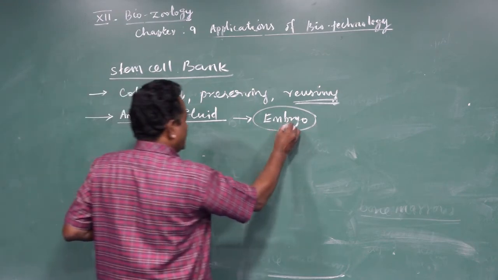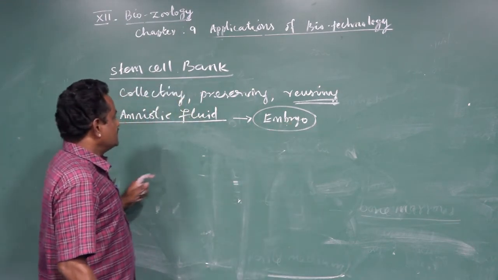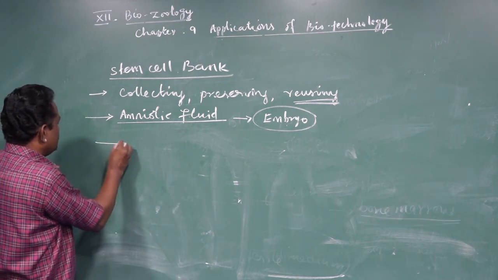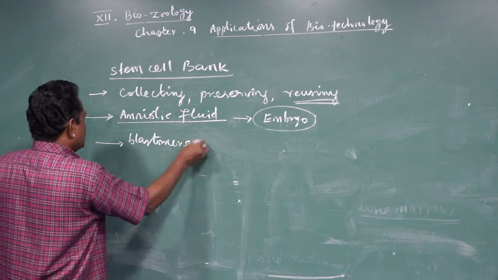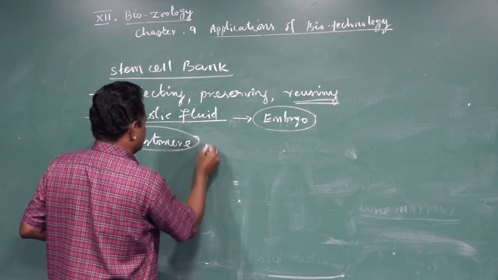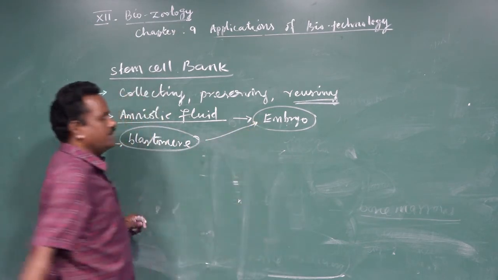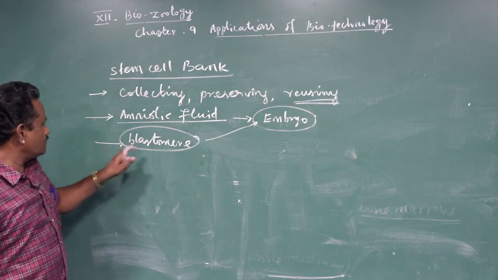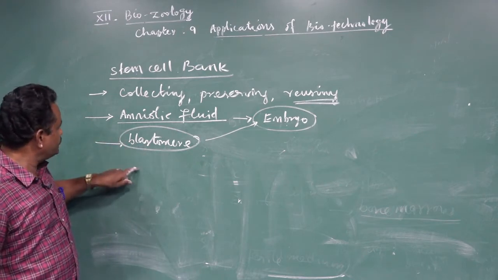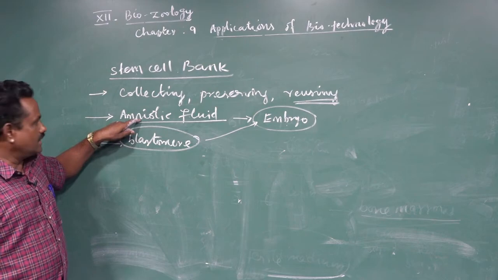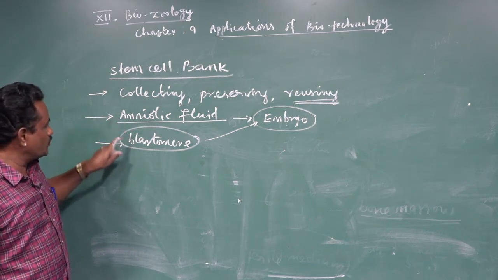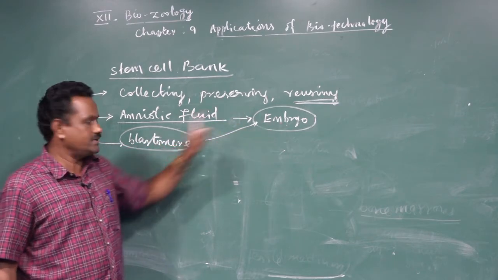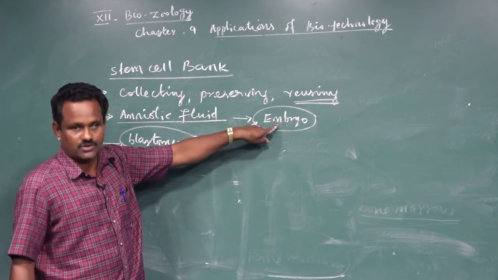During the development of an embryo, the cells which are produced are called blastomere cells. All the blastomere cells are not used for the formation of an embryo. So some blastomere cells are left in the amniotic fluid, right? And these cells have the capacity to produce a complete organism also. They have the capacity to produce a complete embryo also.